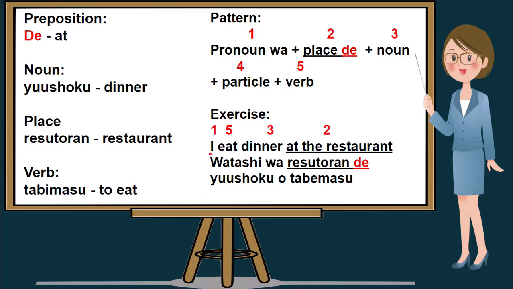Again, following our pattern, number 1 is the pronoun, I, watashi wa, followed by at the restaurant, resetoran de, followed by the noun dinner, yushoku, followed by the particle o, and the last is eat, which is tabemasu. I'll repeat. I eat dinner at the restaurant is watashi wa resetoran de yushoku o tabemasu.